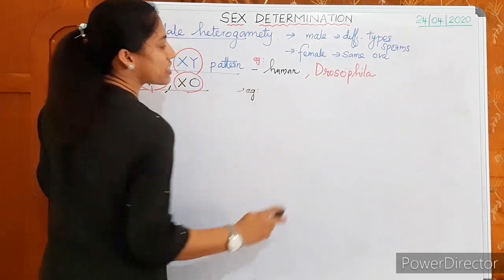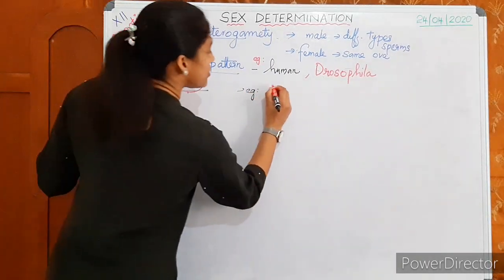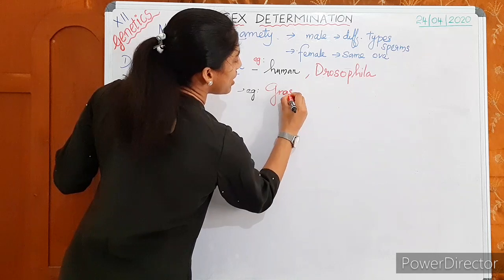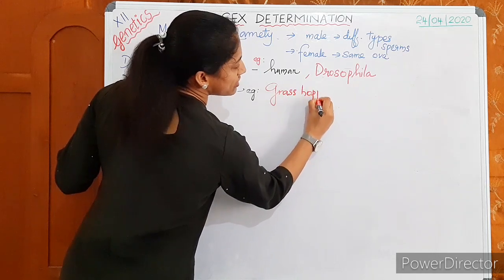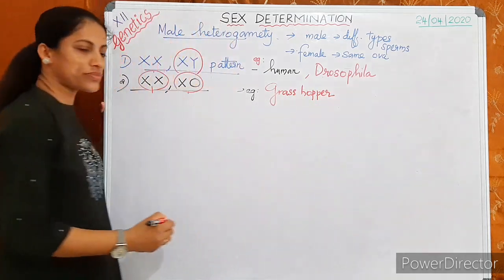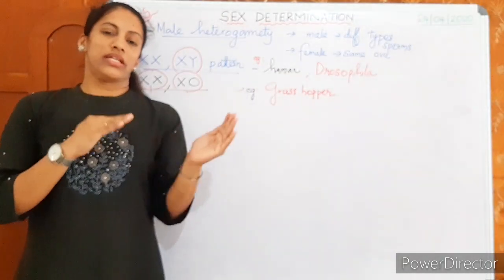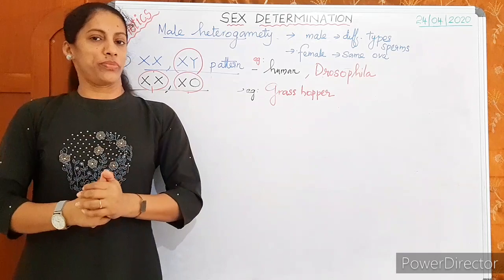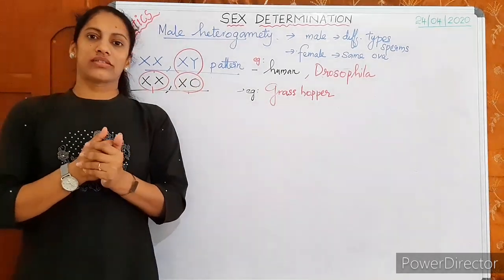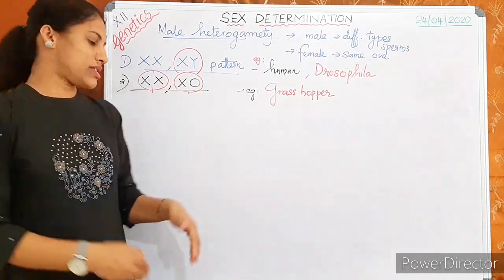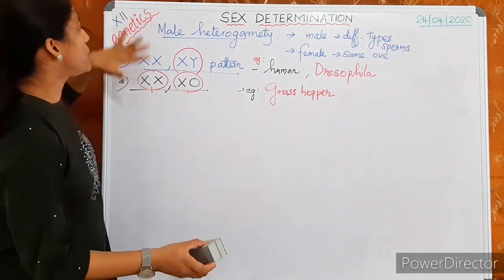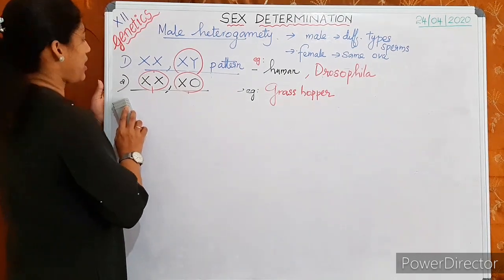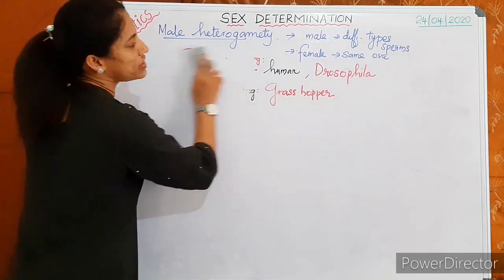Example for the XX-X0 pattern, among insects, we can take the example of grasshopper. The example for the XX-XY pattern: insects such as Drosophila, and also human being. The example for the XX-X0 pattern is grasshopper. These two are under male heterogamety. The next one we discuss is